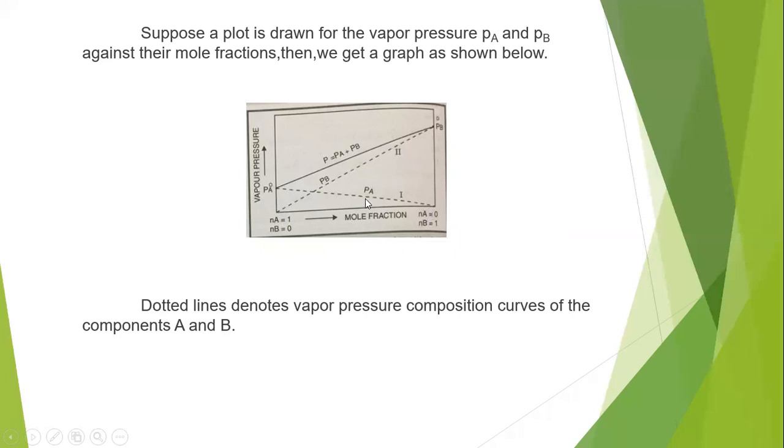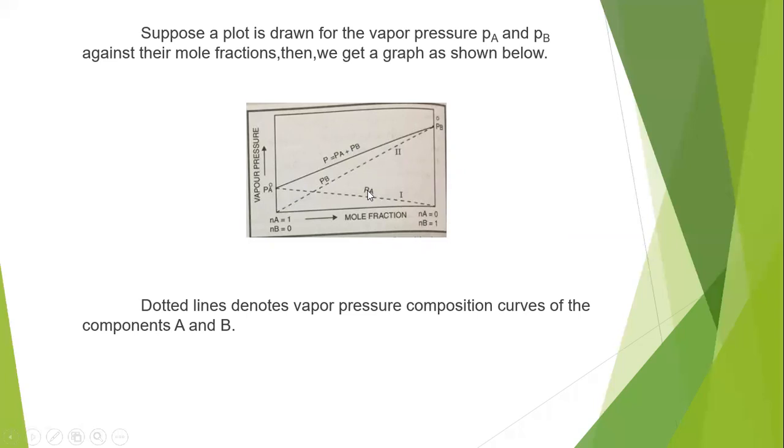So PA is the partial vapor pressure and P0A is the vapor pressure in the pure state. P is the vapor pressure of the solution, which is equal to the vapor pressure of A plus the vapor pressure of B. If you combine that, we get the total vapor pressure of an ideal solution. Here, P0A is the vapor pressure of the pure solvent, component A, and P0B is the vapor pressure of component B in the pure state.